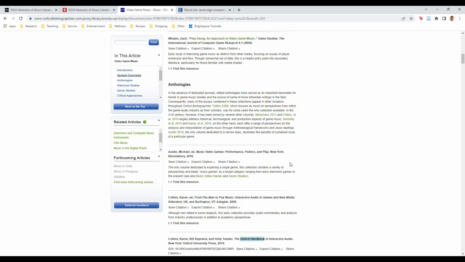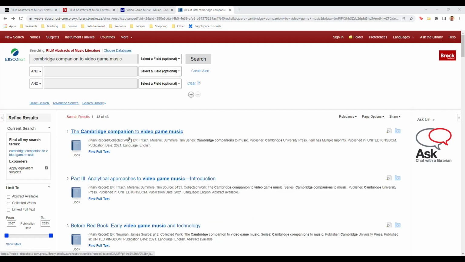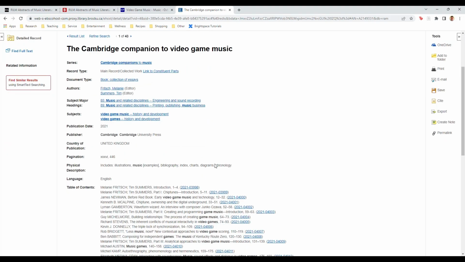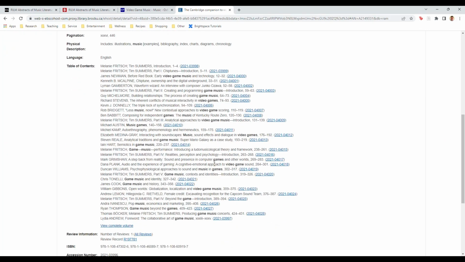Since this bibliography was published in 2018, it doesn't have the Cambridge Companion to Video Game Music, published in 2021. If someone wanted to round out a bibliography of a paper on video game music, I would advise picking something from there. If you find an edited collection in RILM and click on it, you'll get a listing of all the chapters in the book.